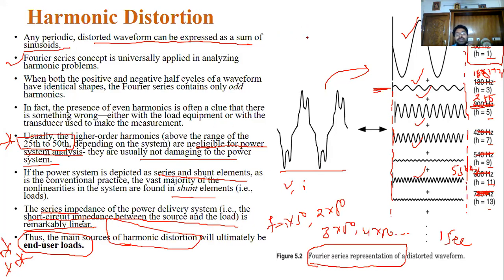In 1939, only industries used power electronic converters and power electronic based devices for industrial purposes. Nowadays, even when you charge a cell phone, it draws non-linear currents and injects them into the system. You are also responsible for the production of harmonics in the system.